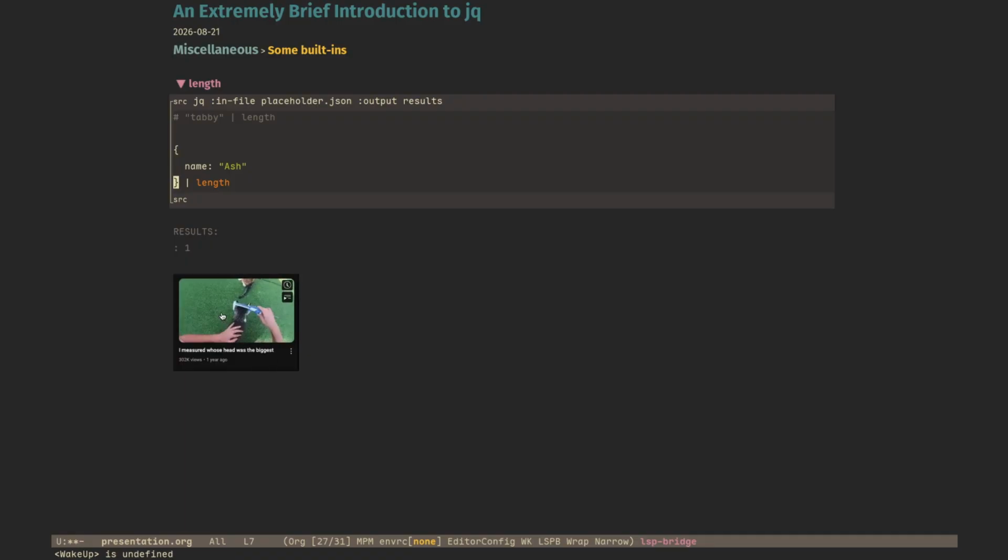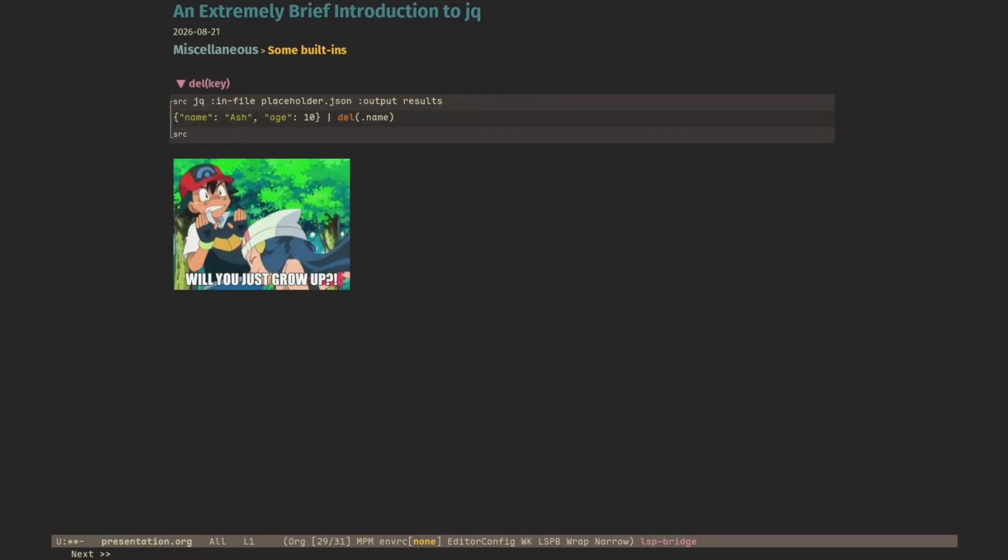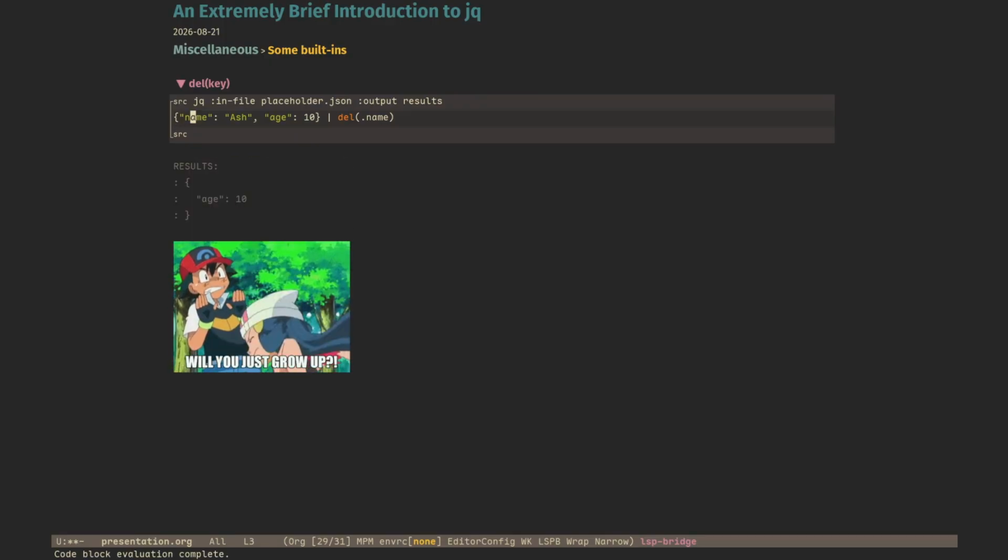Has key. So this is to check if an object has a certain key or not. It's true. Ash does have a name. Then we can also delete a certain key. We can delete the name from this and we get age.